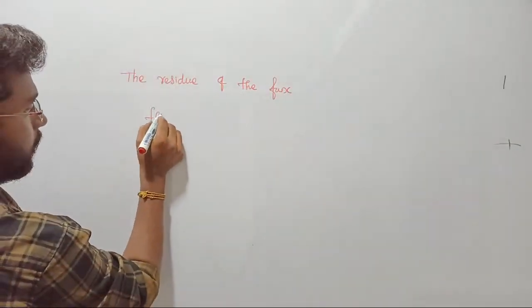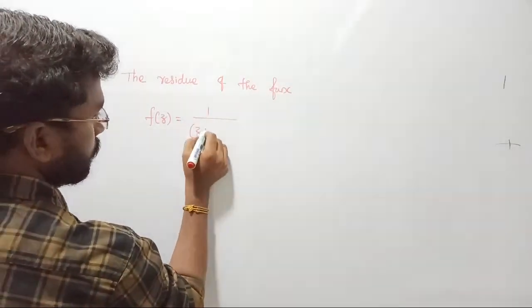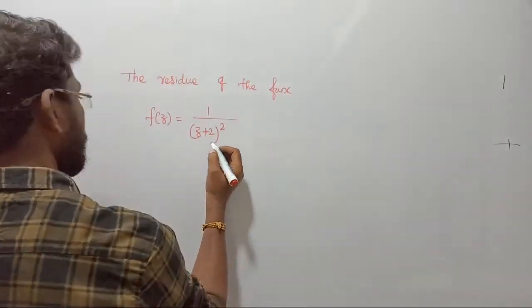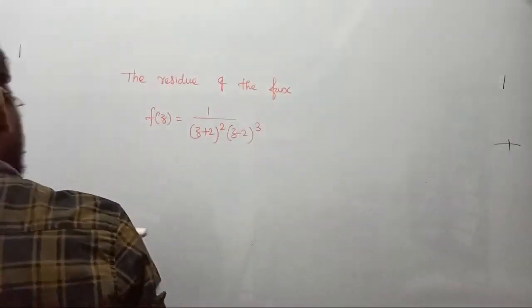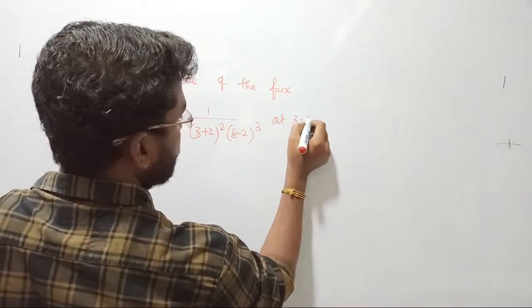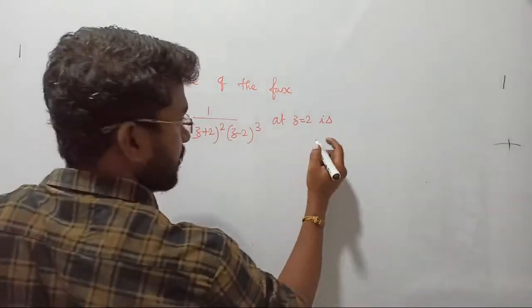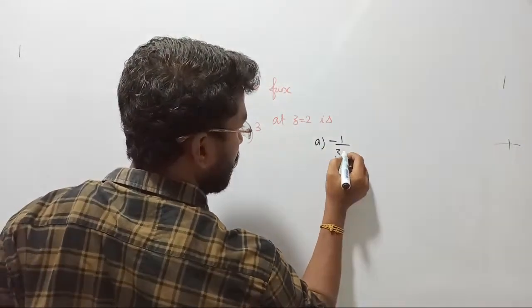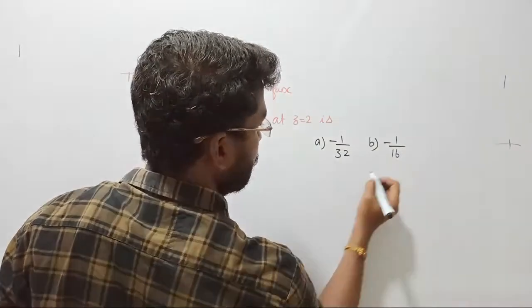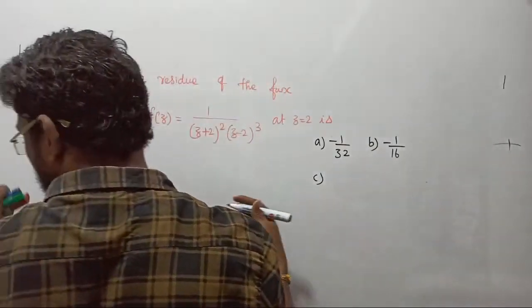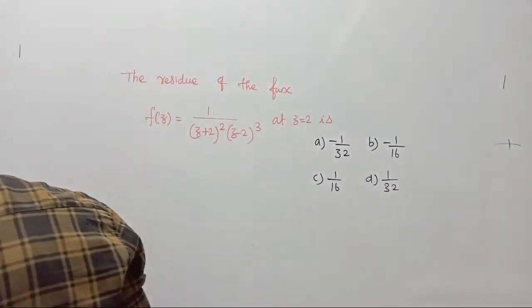The residue of the function f of z equal to, given, 1 upon z plus 2 whole square into z minus 2 whole power 3, at z equal to 2. They are asking what the residue is. At z equal to 2, what is the residue of the function, right? And the options are: option A, minus 1 upon 32; option B, minus 1 upon 16; option C, 1 upon 16; option D, 1 upon 32. Yeah, they have given 4 options.